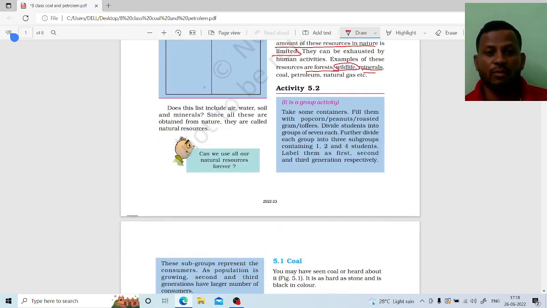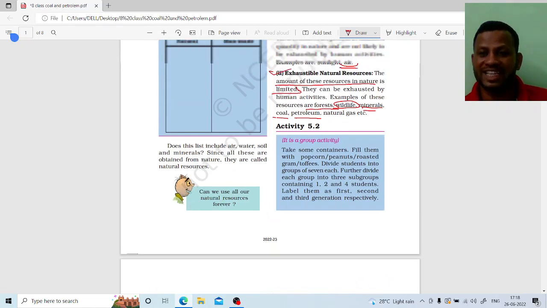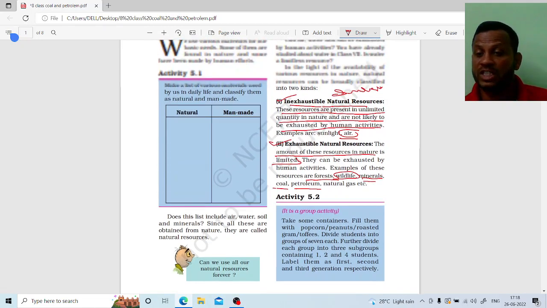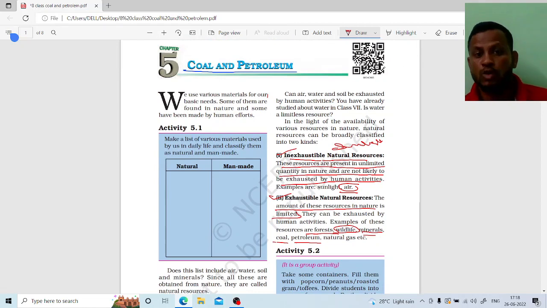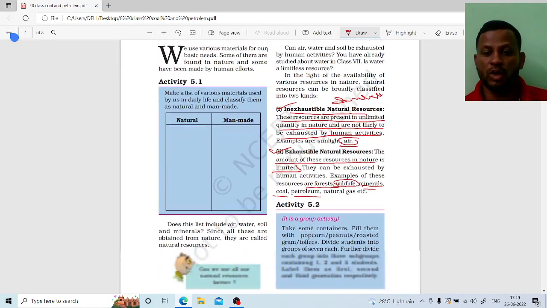And the second one is coal. Coal is also an exhaustible natural resource. Why? Because if we continuously use coal and petroleum products or petrol in our day-to-day life, as we are using today, one day there will be no natural gases or petroleum coal present in the earth to use. So today we are specially discussing petroleum and coal here.